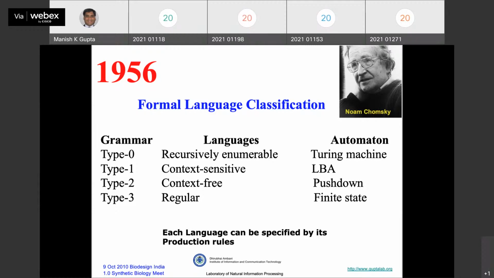Okay, so I have to talk about... I talked about finite state automata, push-down automata, linear bounded automata, and Turing machine. And now I am going to talk about universal Turing machine, and that will give you an idea. In fact, my job is to show you that there are certain problems which Turing machine cannot solve.